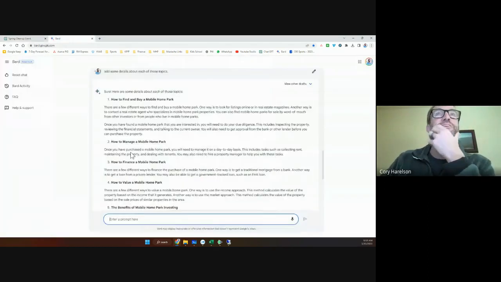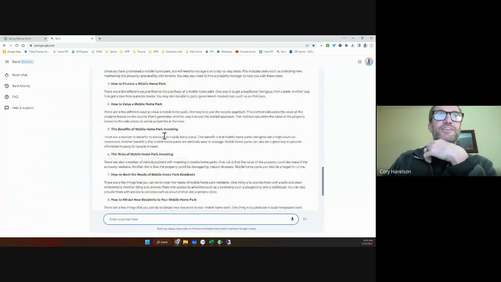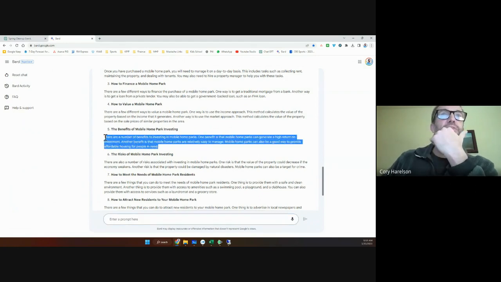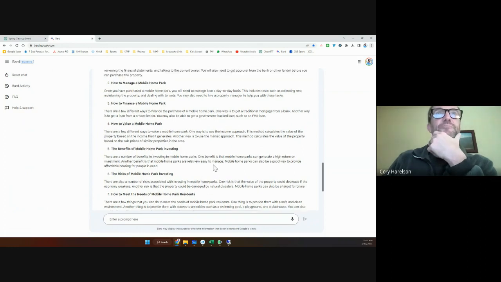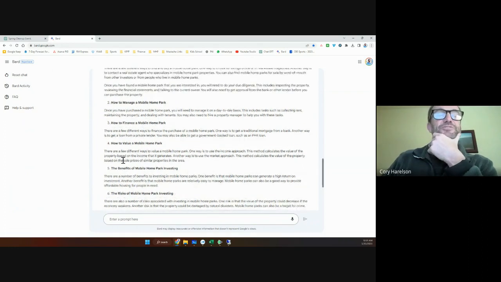Let's see what Bard did. Let's see here. The benefits of mobile home park investing. I think this is kind of the same one, so I'm going to go down to this one. Number of benefits. One benefit is mobile home parks can generate a high return on investment. Another is that mobile home parks are relatively easy to manage. Mobile home parks can also be a good way to provide affordable housing for people in need. Not wrong, but definitely not as detailed and in-depth. Kind of interesting. So you're going to get different answers here.